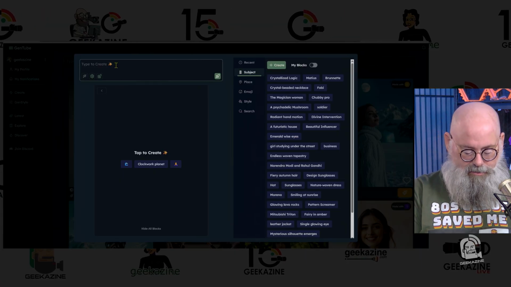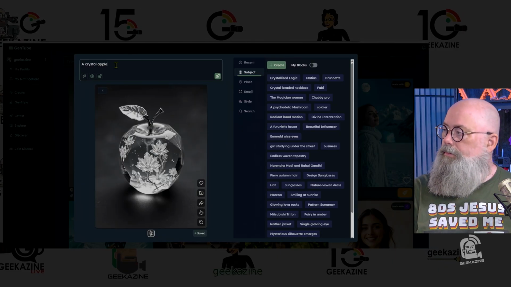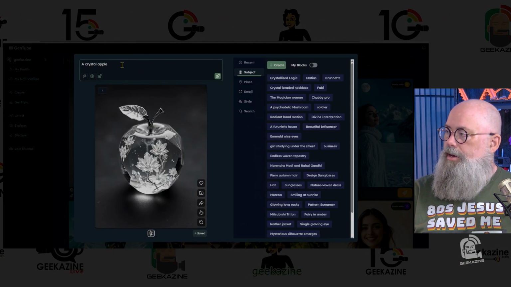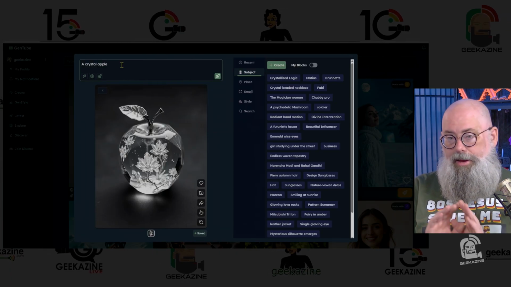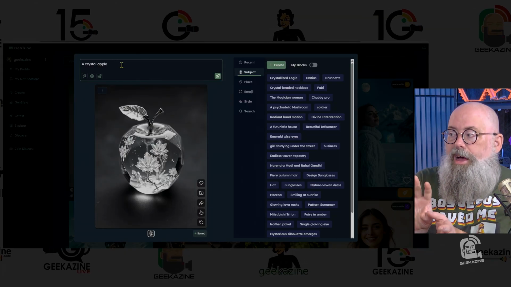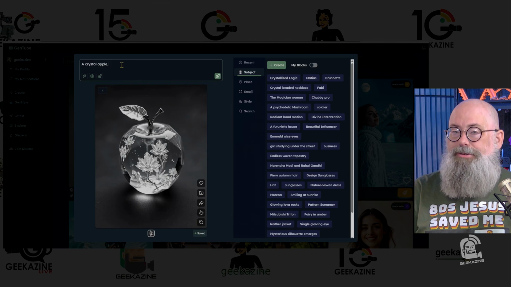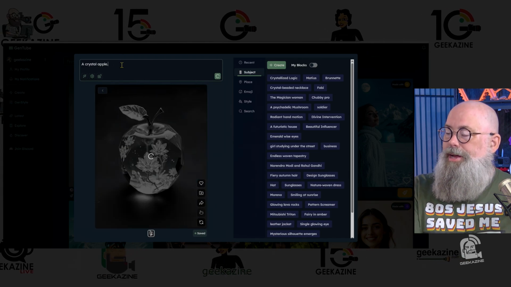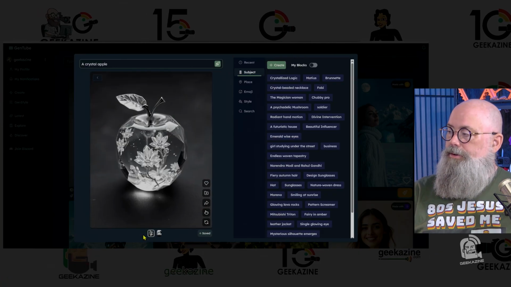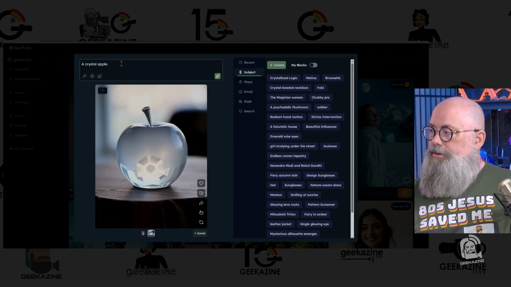Let's, for instance, say I want a crystal apple. Just type in a crystal apple. There we go. Simple crystal apple. It's got some flowers on it. Don't really care for it. Here's a little trick that I find is once you have that and you're really not happy with that version of it, just add punctuation at the end and it will create a new version. And of course, like I said, you'll have the old version so you can go back if you want to, but we're going to start with this one, crystal apple.